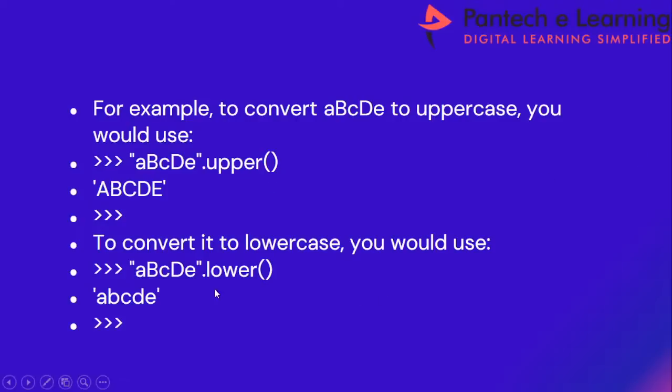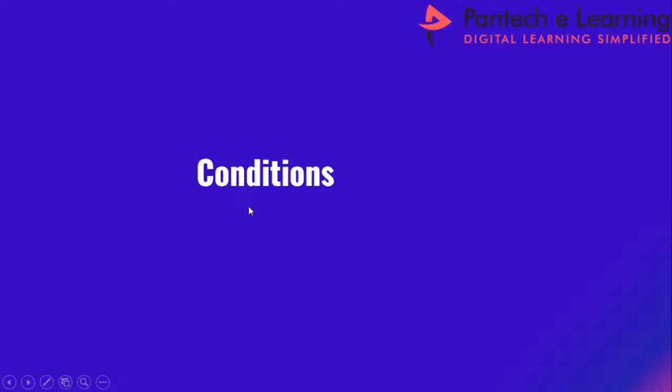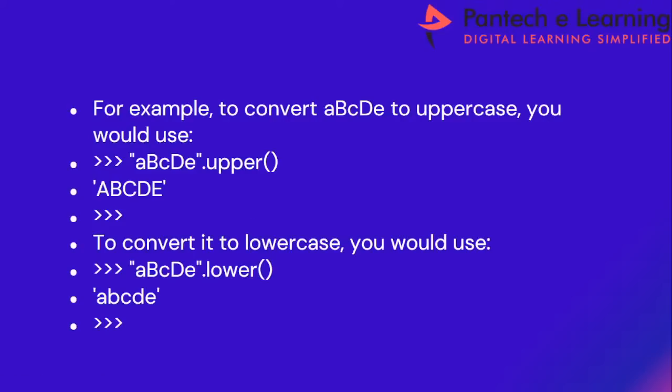And if there is some other string that I want to convert to lower case, I am calling this lower function. Clear with this? So all these are the different inbuilt functions available in strings. If I want to convert to uppercase or lower case, I just call these upper and lower functions.